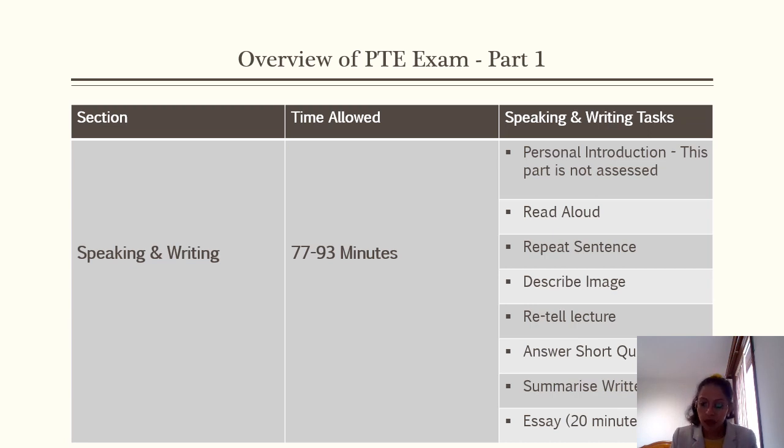First of all, part 1 is a combination of speaking and writing. Speaking and writing take approximately 77 to 93 minutes, and it depends on the number of questions in your exam.